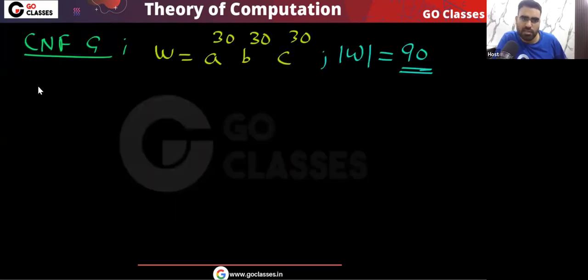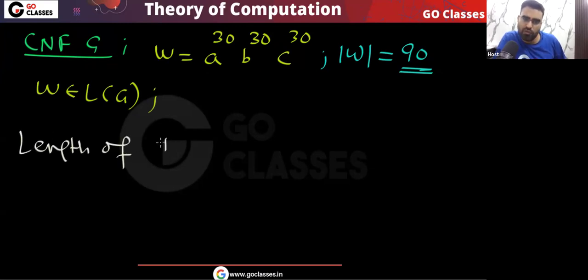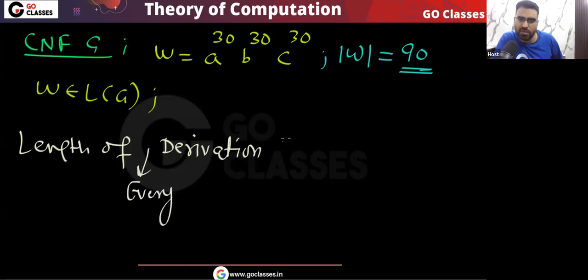Okay, so remember, this W belongs to the language of the grammar. So this is derivable from S. Now the question is asking the length of the derivation for W. You can take any derivation, remember, the length of every derivation for W, what will that be?